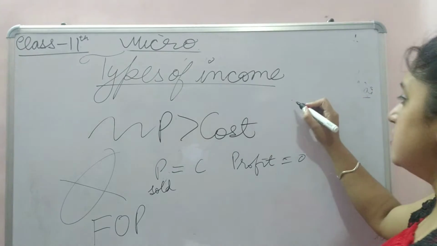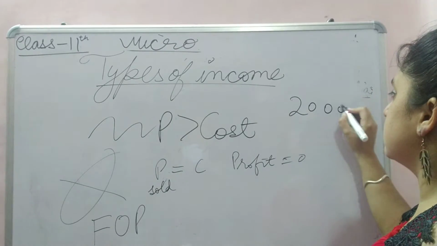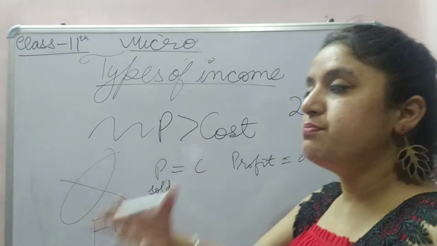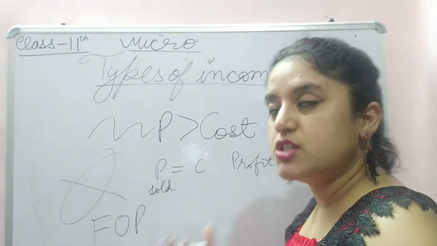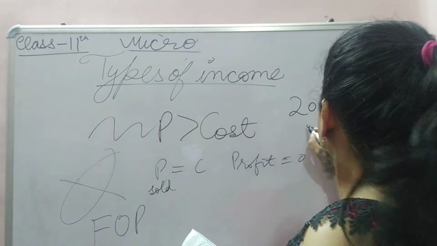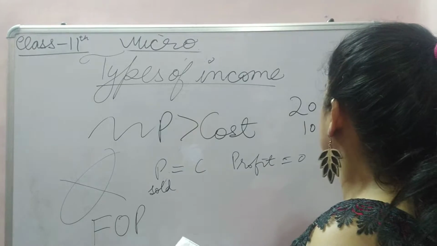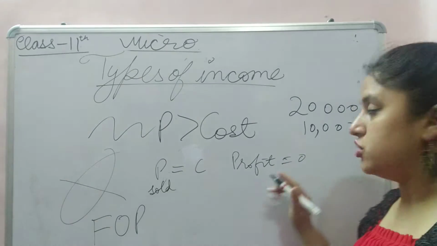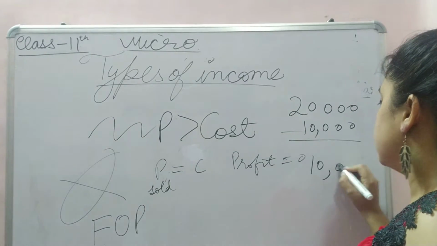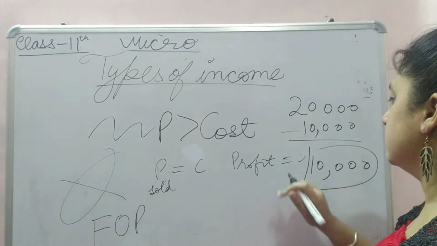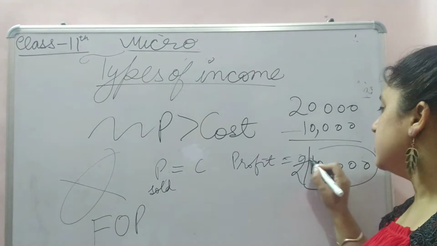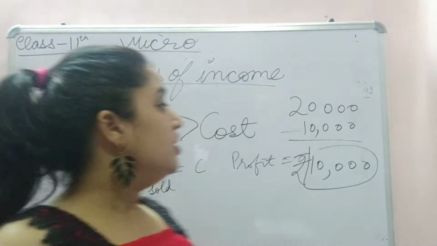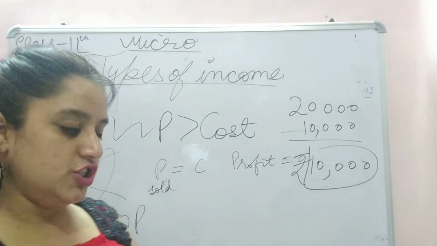Suppose my business earned 20,000. After paying bills, rents, interest, and wages, 10,000 is my fixed expenditure. What is left after that? 10,000. So this 10,000 will be my residual income.